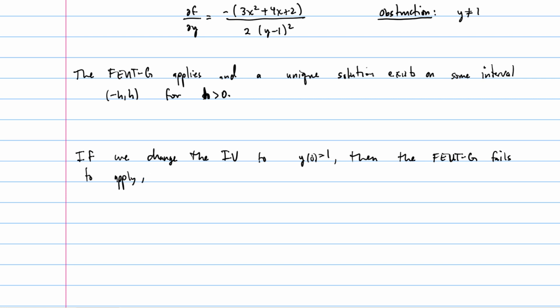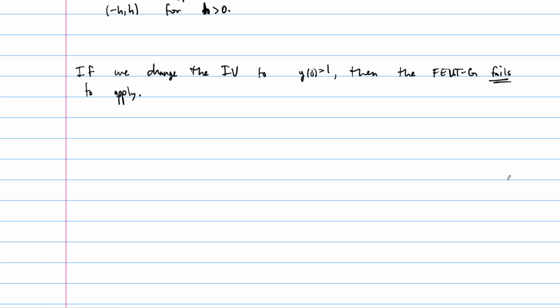In this case, maybe there's no solution, maybe there's many solutions. At this point, you can't say exactly what part failed. Is it the existence that failed, the uniqueness that failed, or both of them? If a solution doesn't exist, it won't be unique. But the point is it fails to apply, and we can't use that data. All right, so that's how these work.